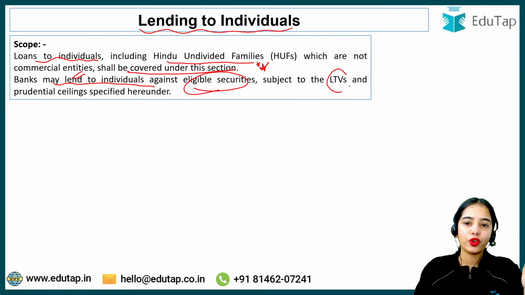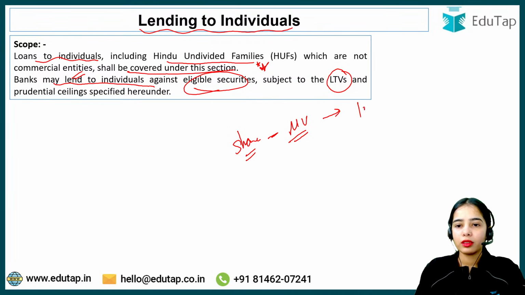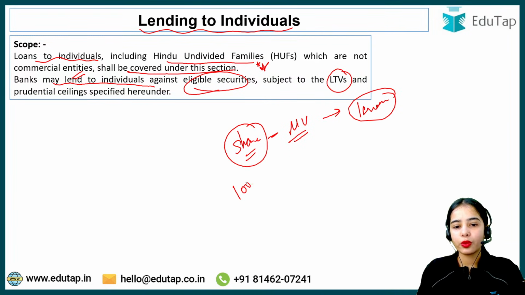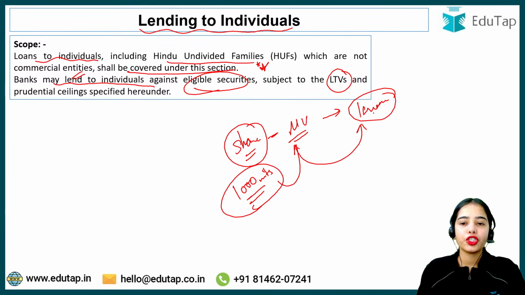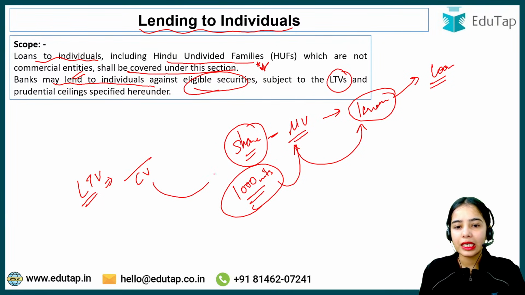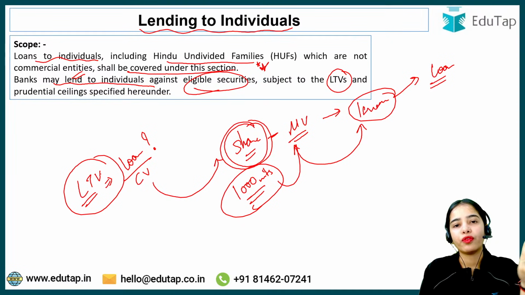subject to the loan to value ratio. Let's say you have shares and the current market value of the shares is 1 crore. You have 1000 shares and the current market value of these shares is 1 crore rupees. So should you get a loan worth 1 crore rupees? No, there is the LTV, that is the loan to value ratio. Against the collateral value of the shares that you are providing, how much loan should you get? That is decided by the loan to value ratio.